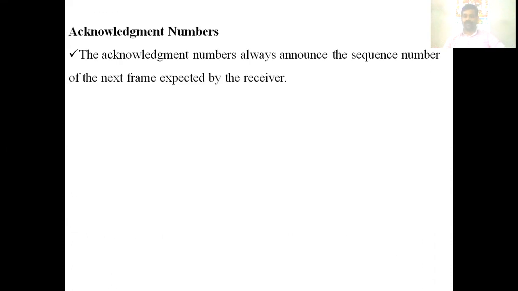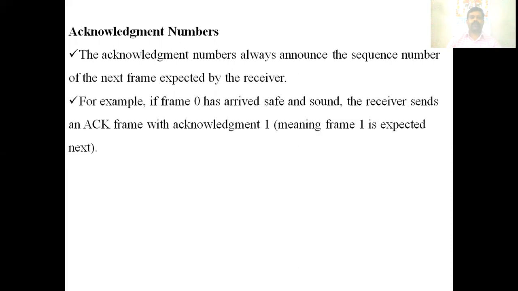Acknowledgement numbers. The acknowledgement number always announces the sequence number of the next frame expected. What is the acknowledgement number? It tells which frame has to come in next. For example, if frame 0 has arrived safely, then the acknowledgement number will be 1, because the next frame the receiver is expecting is 1.